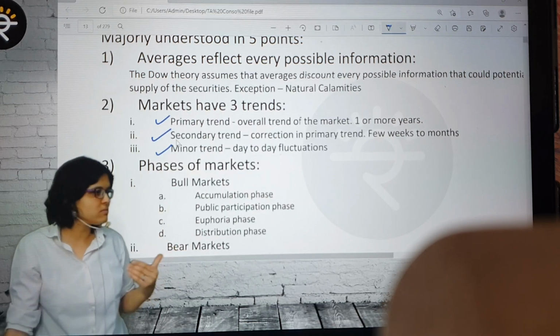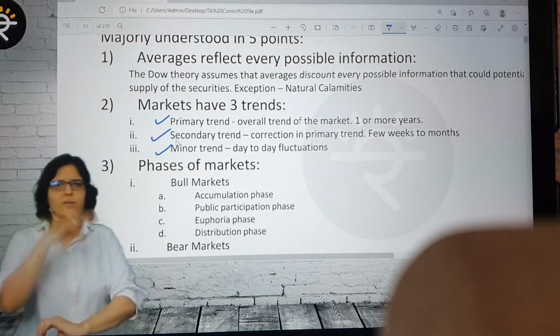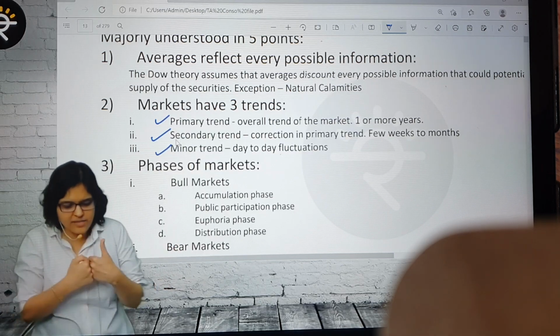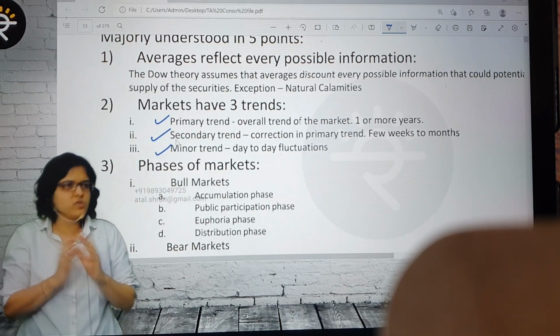Overall direction. Okay, so what is the primary trend? Primary trend is the overall trend. It's a long trend basically, last 1 or 2 years, a big trend. Okay, now if I talk about the secondary trend, what does it mean? Corrections in the primary trend, maybe a few weeks to a few months.